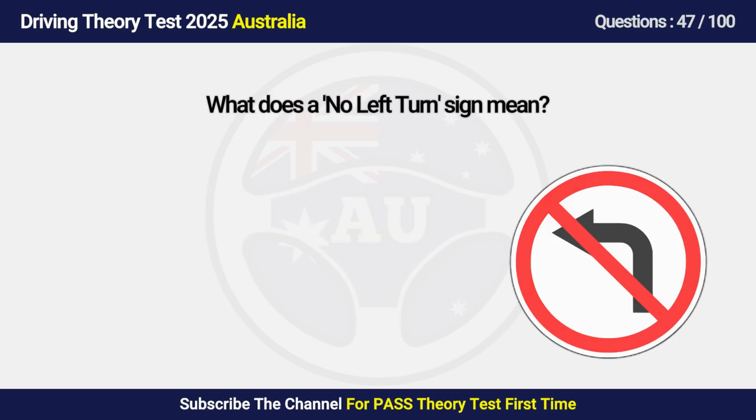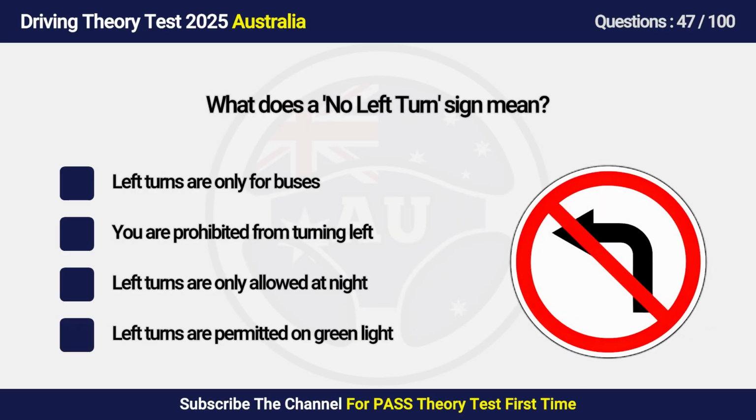Question 47. What does a no left turn sign mean? A. Left turns are only for buses. B. You are prohibited from turning left. C. Left turns are only allowed at night. D. Left turns are permitted on green light.